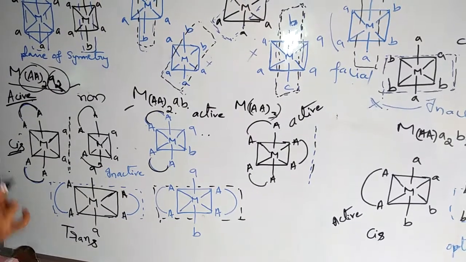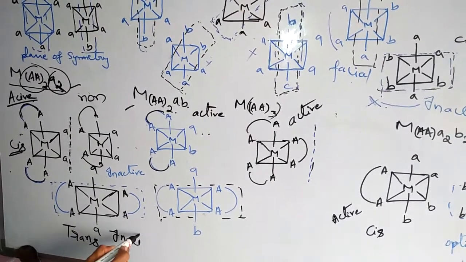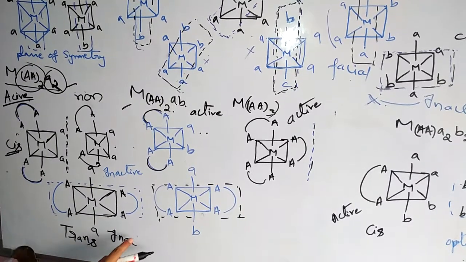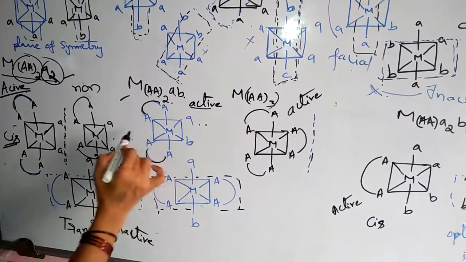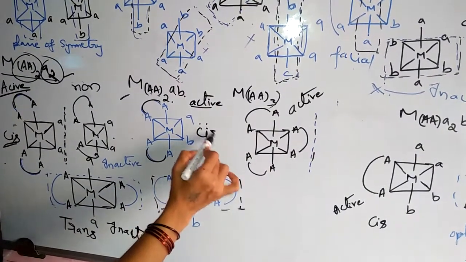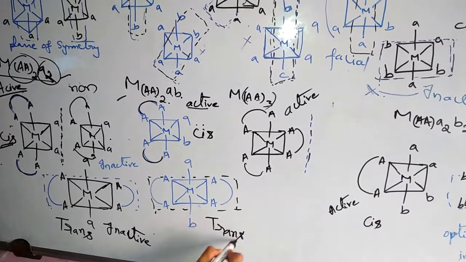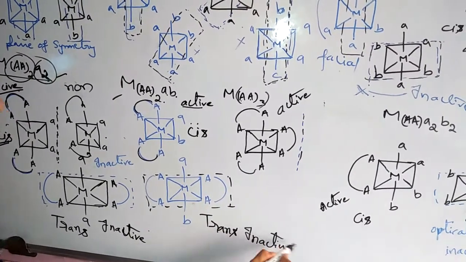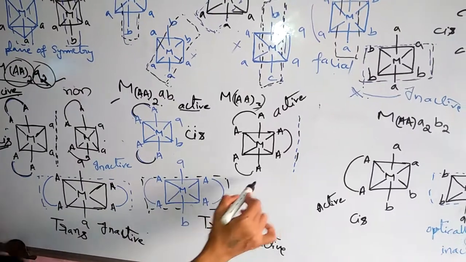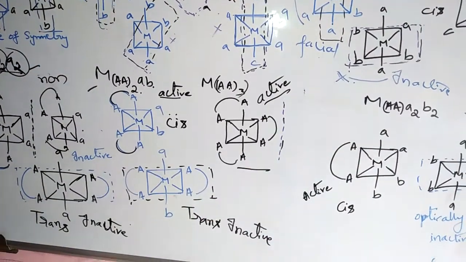Cis is active, trans inactive. Here also cis active, trans inactive. Here this one is also active.